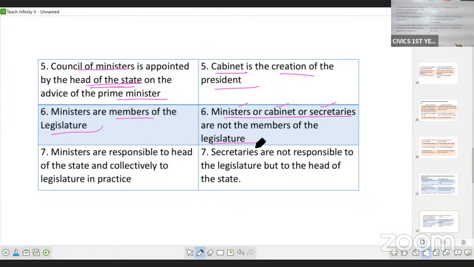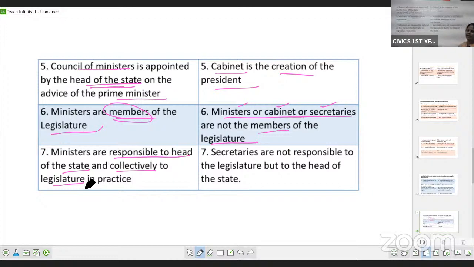Here we told the executive is not the part of legislature. So they are not the members of legislature. Here the executives are part of legislature. So they are members of legislature. Here ministers are responsible to the head of the state, that is the president, and there is collectivity, what they are answerable to the legislature.